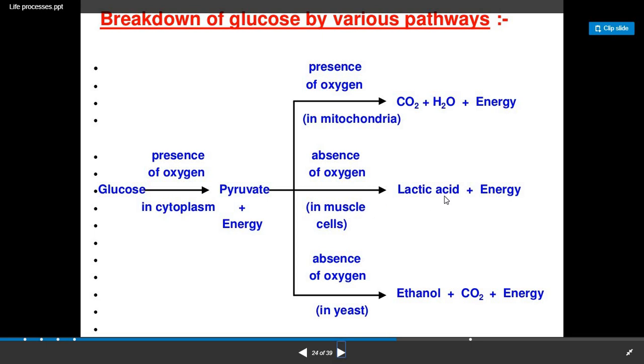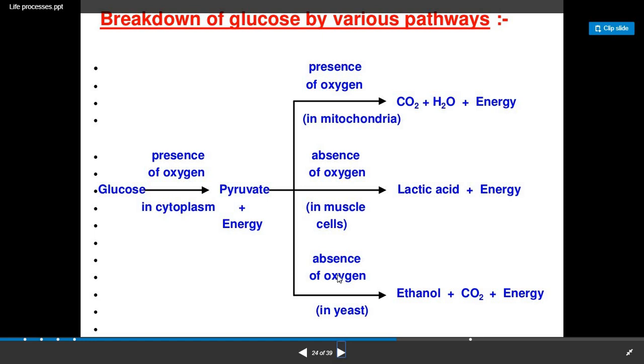Now this lactic acid is formed whenever one does vigorous exercise. During that time the muscles need continuous oxygen. Whenever oxygen is deficient in the body, the muscle cells respire anaerobically and finally lactic acid is formed in the muscle. Due to that we experience pain and swelling in the muscles. So due to the formation and accumulation of lactic acid we can have pain-like symptoms and swelling, and this happens in the case of muscle cells.